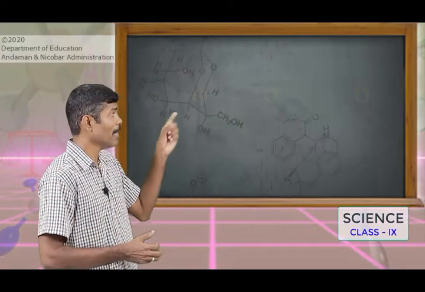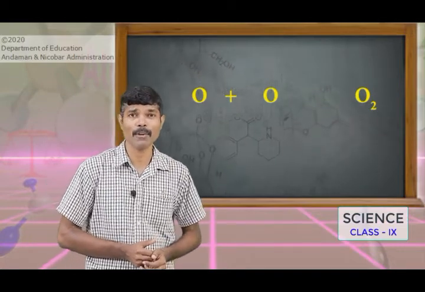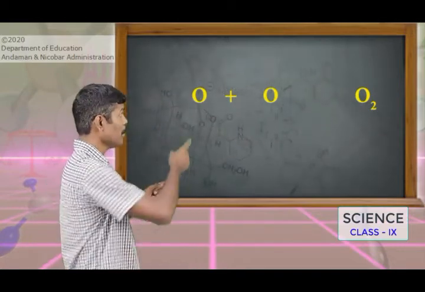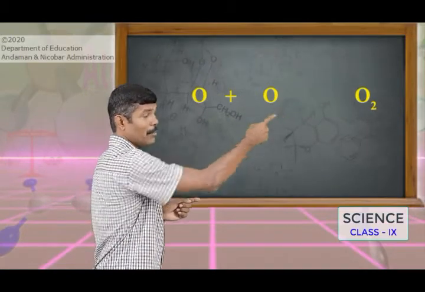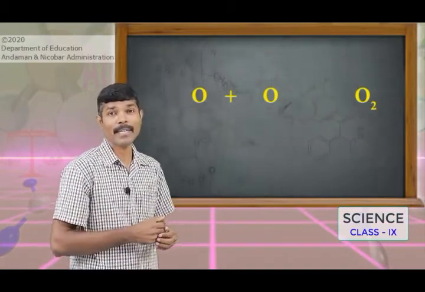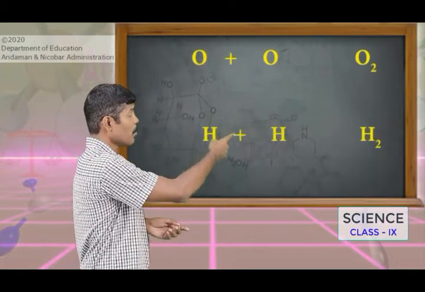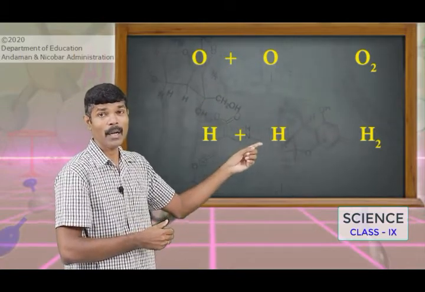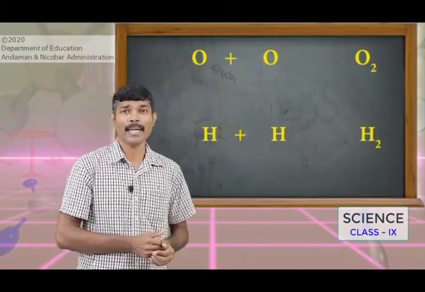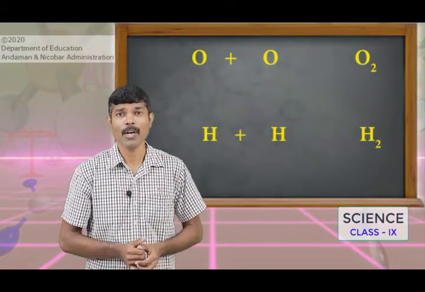Take an example here, oxygen. You can see that two atoms of oxygen combine to form an oxygen molecule. Here you see one oxygen atom and another oxygen atom combine, and finally you get a molecule. We write it as O2. Similarly, with hydrogen, you see here two hydrogen atoms are combined to form a hydrogen molecule. This way, most of the gases are available in the form of molecules.